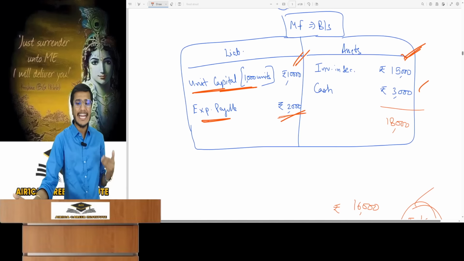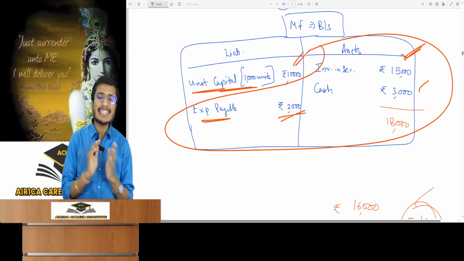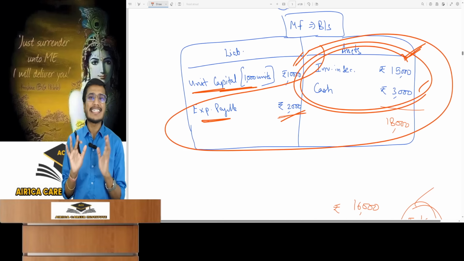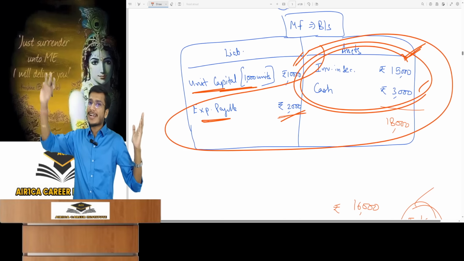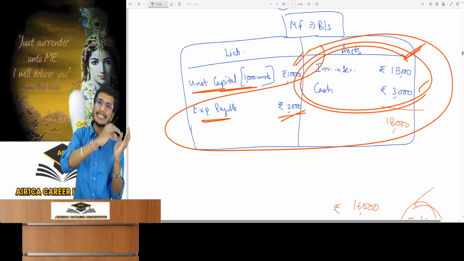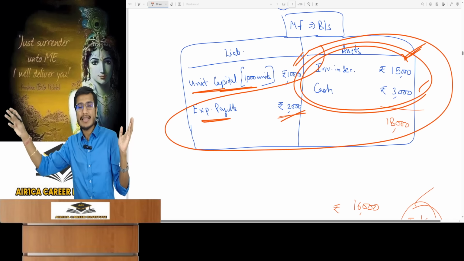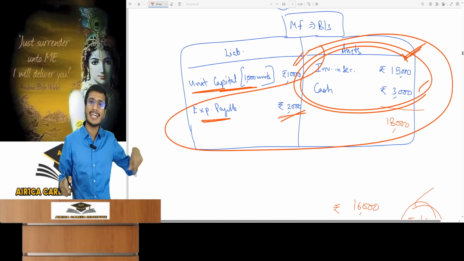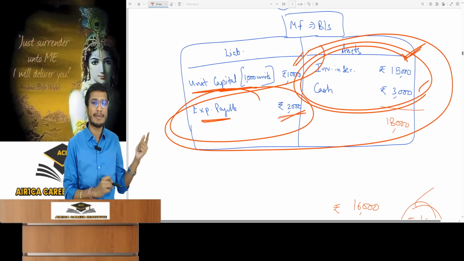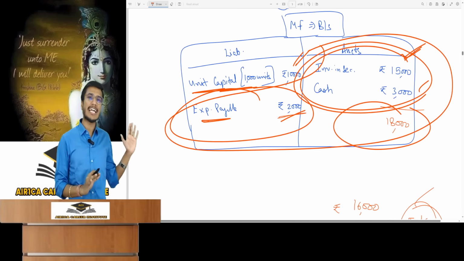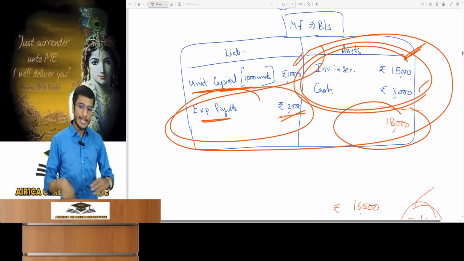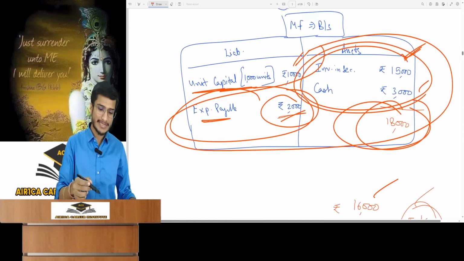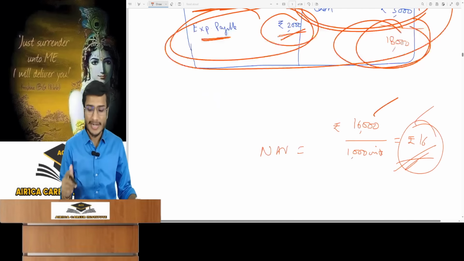What is the mutual fund's net money now? How much money do the investors have a right to in this net money? This asset, whose is it? It belongs to these investors. The mutual fund's market investments, who owns them? The investors. Who owns the mutual fund's cash? The investors. Investors having rights to the fund's assets must also accept responsibility for its liabilities. Therefore, this entire net money belongs to these original investors. Net money: 18,000 assets minus 2,000 liability, 16,000 rupees. Total units: 1,000 unit holders.